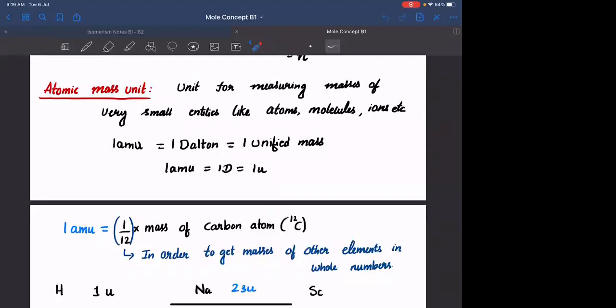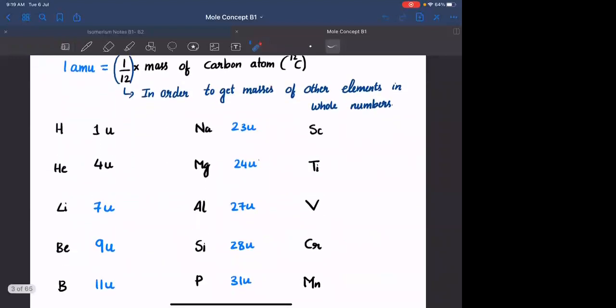If you express the AMU as 1/12 the mass of the carbon atom, we get the masses of several other elements as integers, like hydrogen is obtained as 1 AMU. The exact value of hydrogen's atomic mass is 1.0083 AMU, but we approximate that as 1 AMU. Okay. Helium 4 AMU, lithium 7 AMU, beryllium 9 AMU. If you observe the atomic masses of all these elements, they are integers.